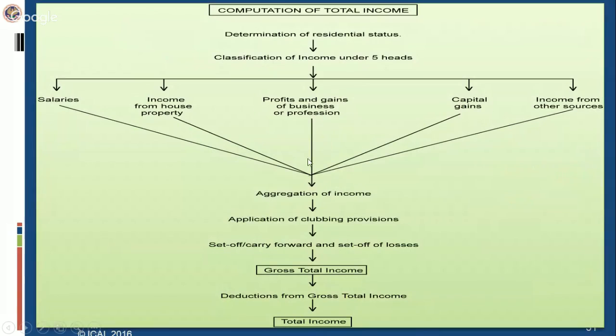This is also the chart, same thing: first you determine the residential status, then you classify the income into the 5 heads of income: salaries, income from house property, PGBP, capital gains, income from other sources. Then you apply the provisions of clubbing, and set off and carry forward of losses. Then you aggregate these 5 heads of income to arrive at the gross total income. From this gross total income, you deduct the deductions available under Chapter VI-A to arrive at the total income for the computation of tax liability.